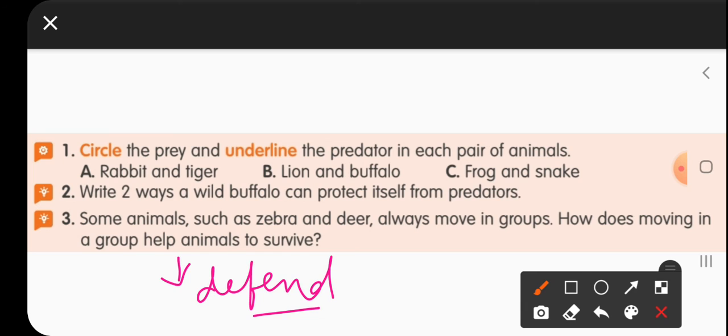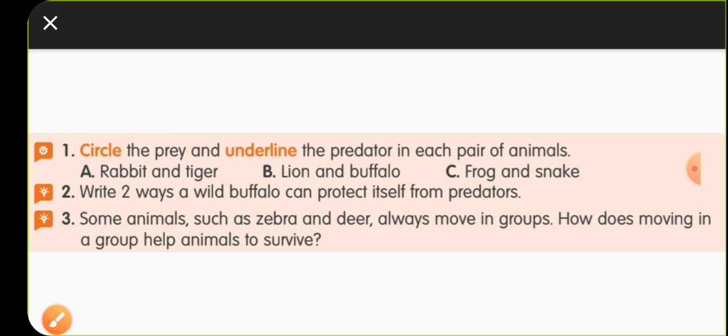Okay, children. So complete your workbook part and the practice question part from your content book, and then start reading the lesson. Okay, children. Thank you so much.